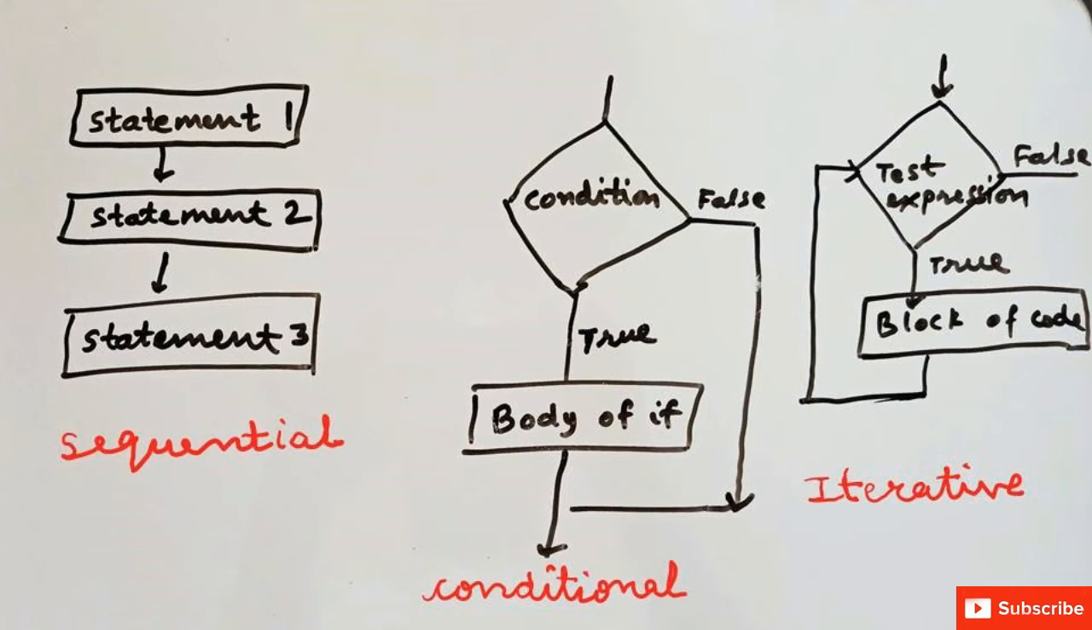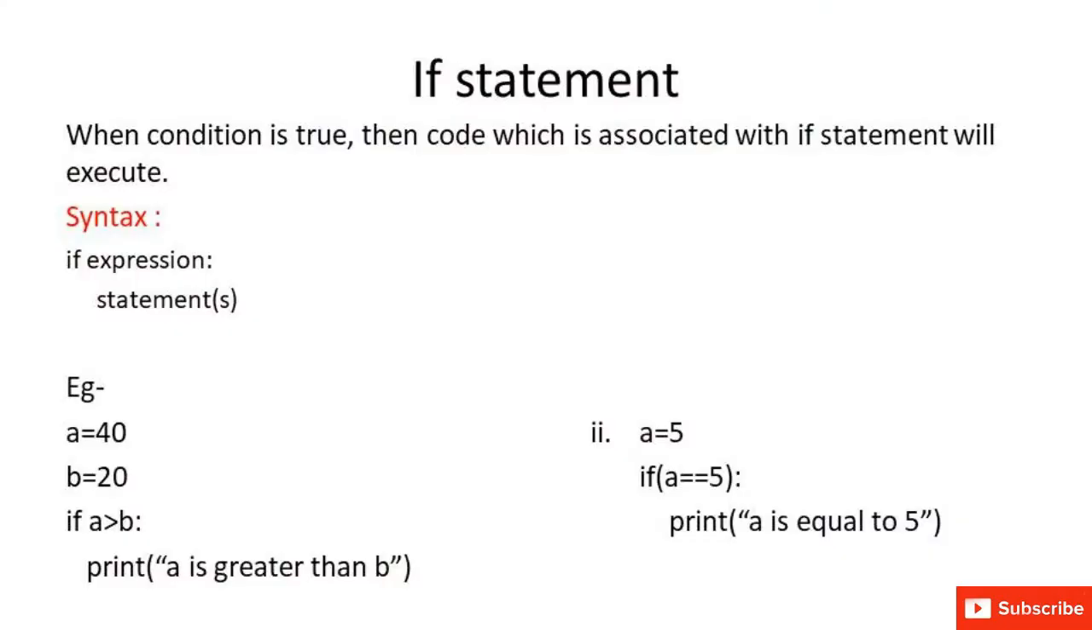For example, if statement. Third is iterative or looping, when a certain set of statements need to be executed multiple times in a loop. So the loop is executed again and again until the condition is satisfied. What is if statement? When condition is true.